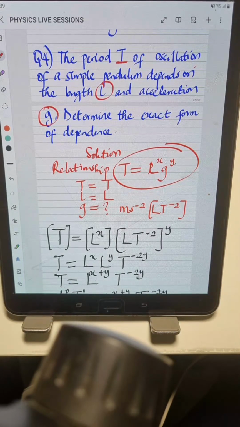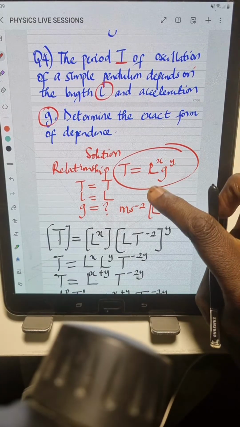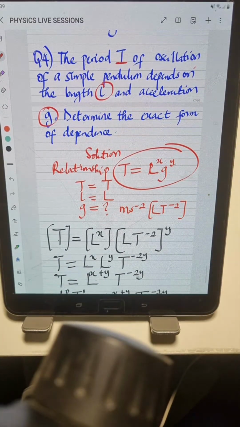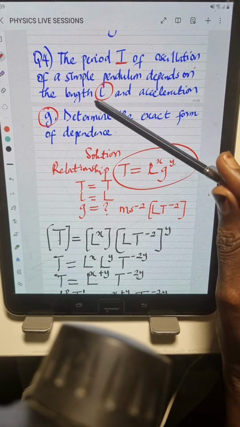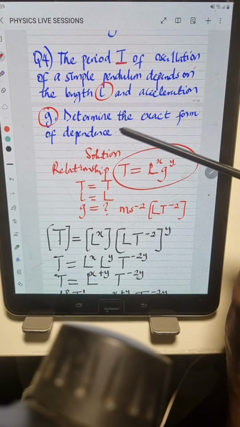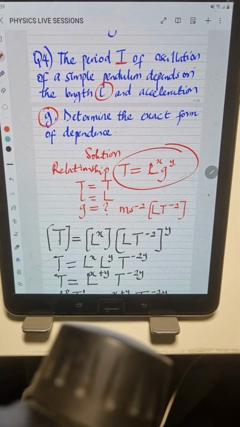I have about 4 minutes to end up this live, so I'll use the remaining 4 minutes to have a quick recap of the last question we solved. The question says, the period t of oscillation of a simple pendulum depends on the length L and acceleration g. Determine the exact form of dependence, right?